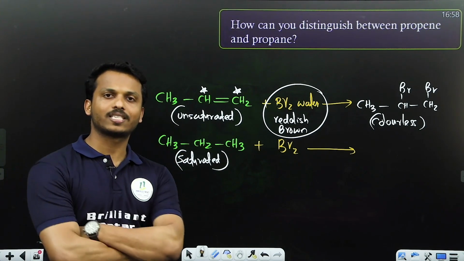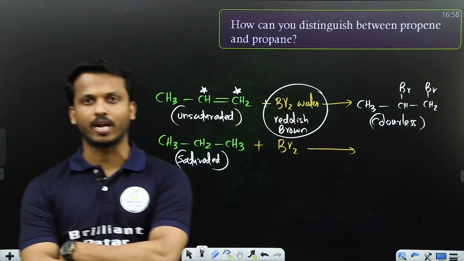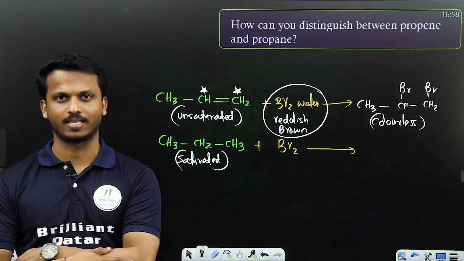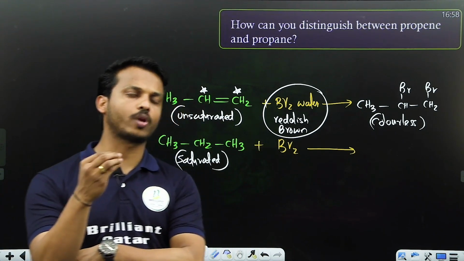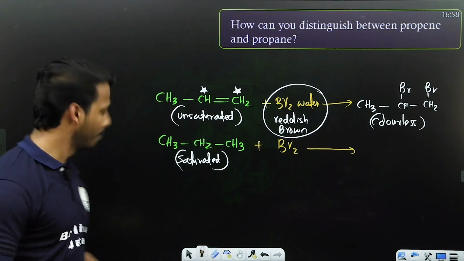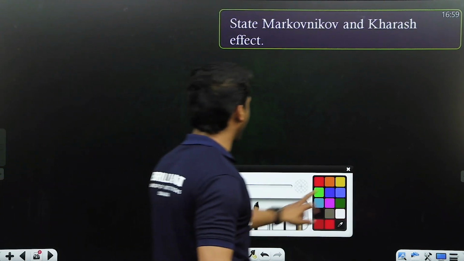So what is the test we use to distinguish an unsaturated compound from a saturated one? That is the bromine water test. What is the test? Just treat the unsaturated compound with reddish brown bromine water. It becomes colorless. Clear, all? Very good. Next one. State Markovnikov's rule and Karash effect.